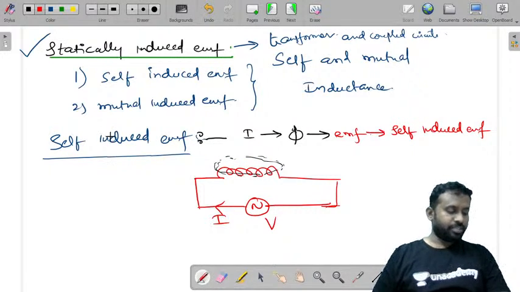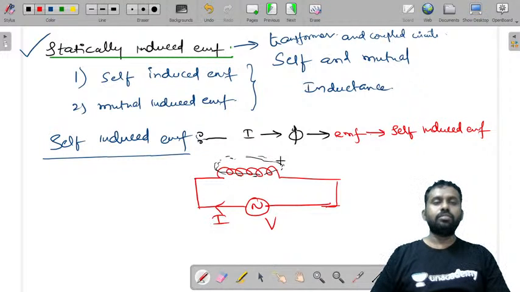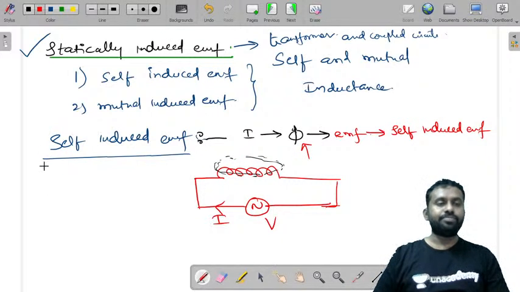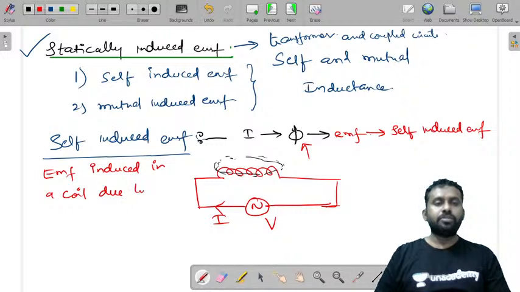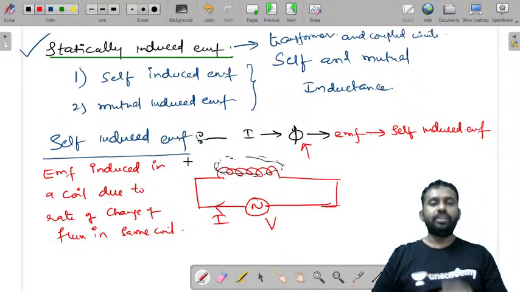The EMF induced in a coil due to rate of change of flux in the same coil. So what is self-induced EMF? The EMF induced in a coil due to rate of change of flux in the same coil is called self-induced EMF.